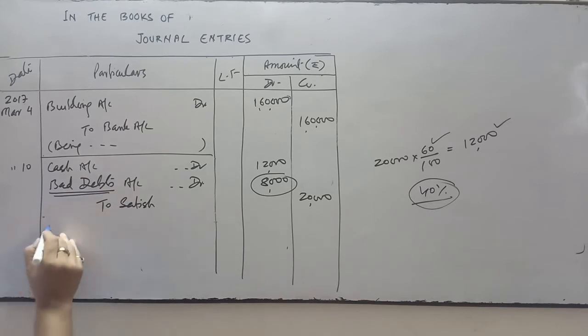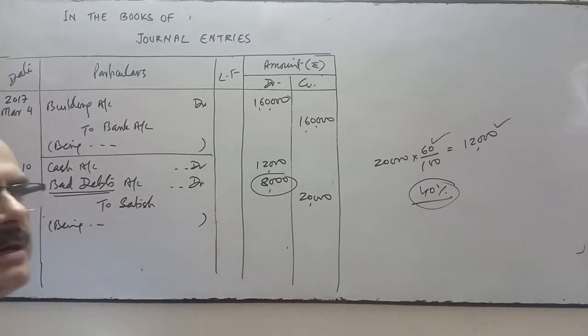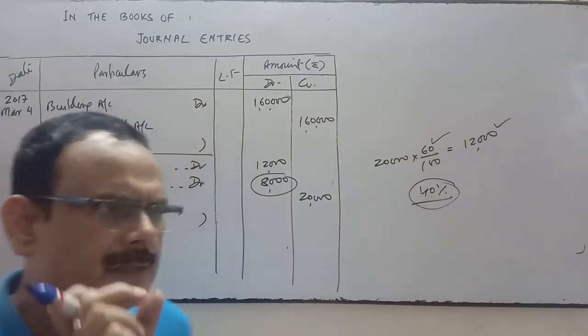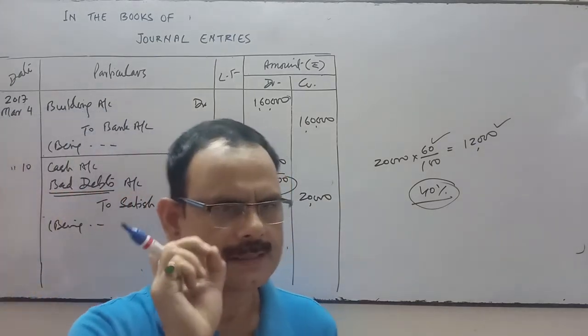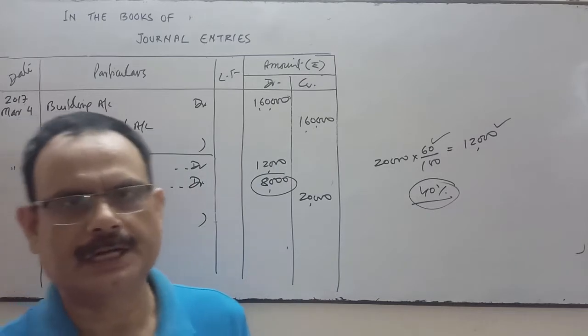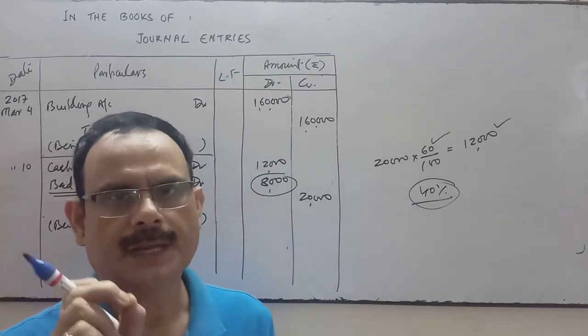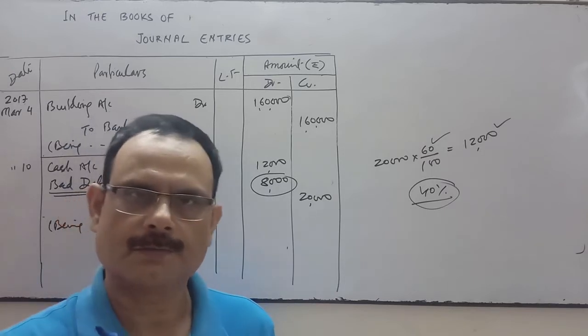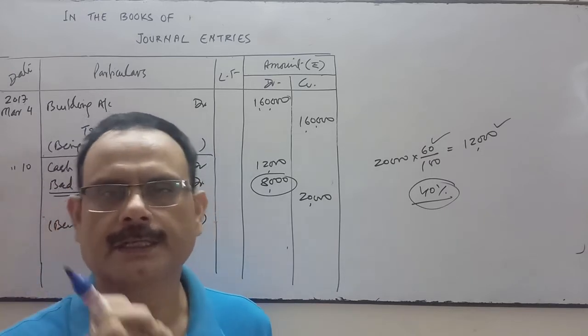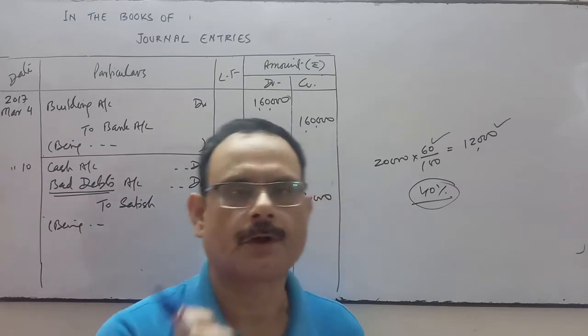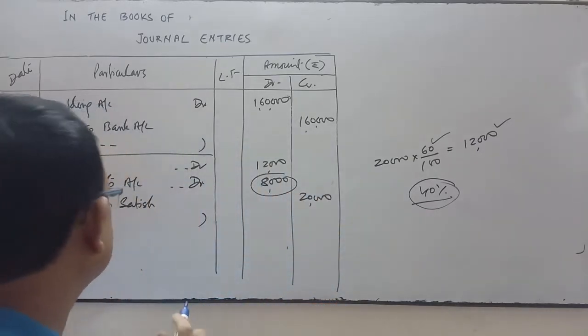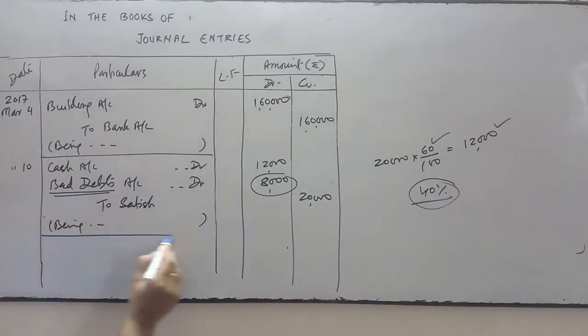Bad debts account. So the narration will be very simple. What will you write in the narration? Being Satish declared insolvent and 60 paise in a rupee recovered from his estate. So this will be the narration.